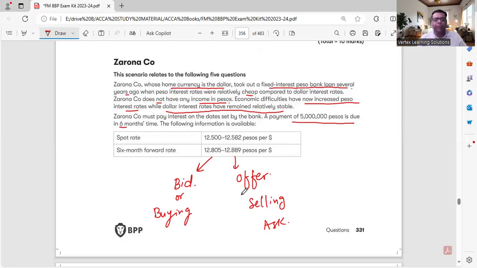When you are expected to receive, then always divide by offer rate, selling rate or ask rate, because you will receive less. Bank always wins. When you are expected to pay, then always divide by bid or buying, because bank always wins. Here we have a position of payment of 5 million pesos.